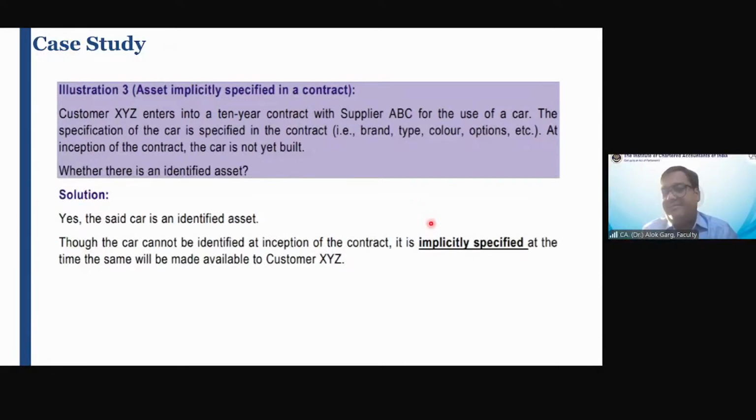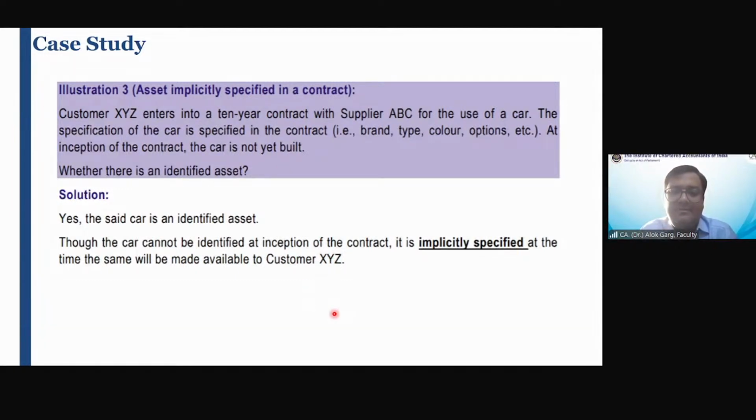Illustration number 3. Customer XYZ enters into a 10-year contract with supplier ABC for the use of a car. The specification of the car is specified in the contract, for example, brand, type, color, options, etc. At inception of the contract, the car is not yet built. Whether there is an identified asset?